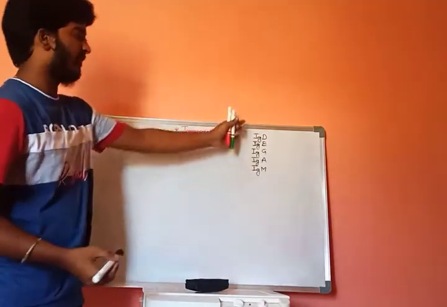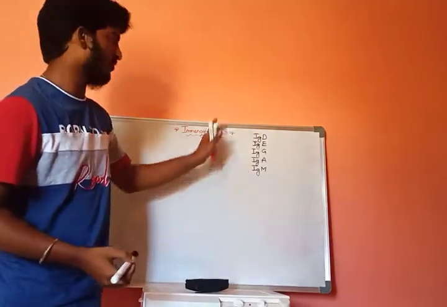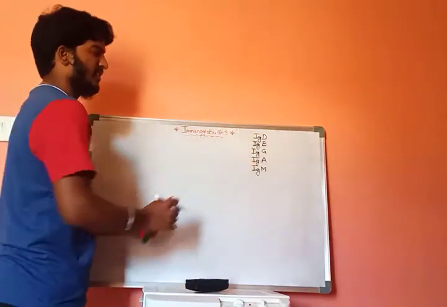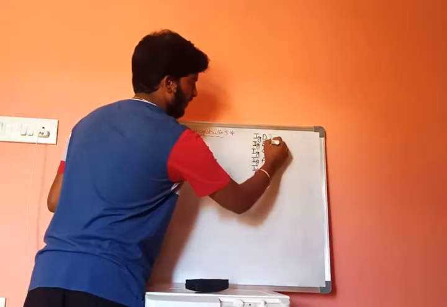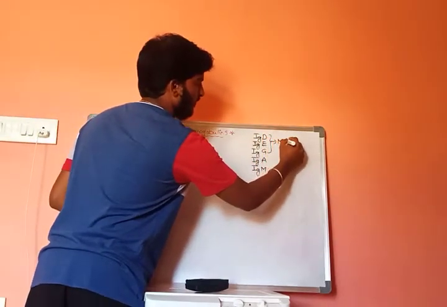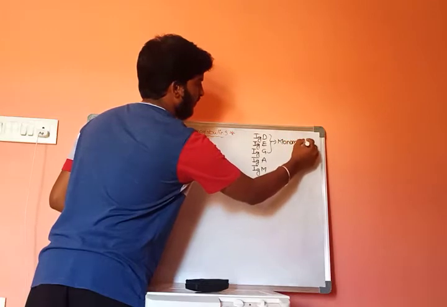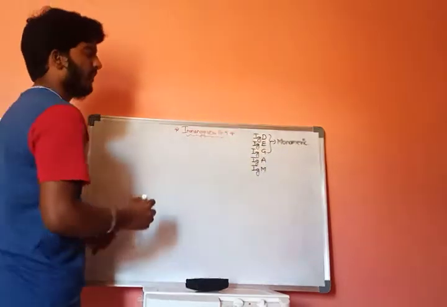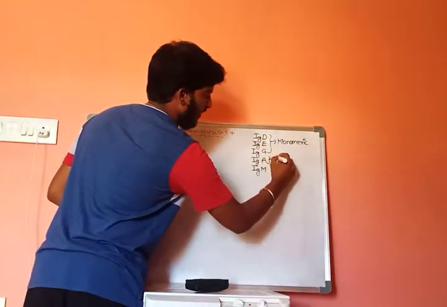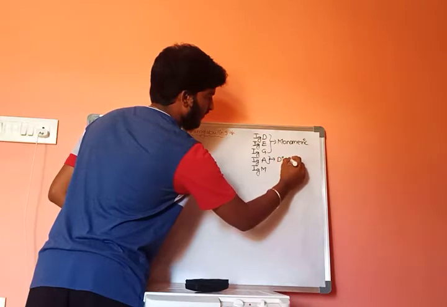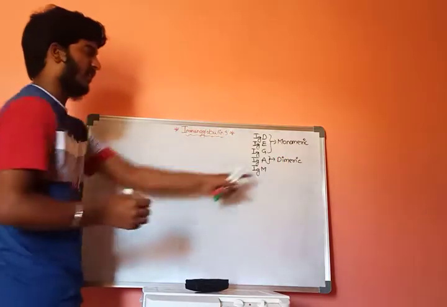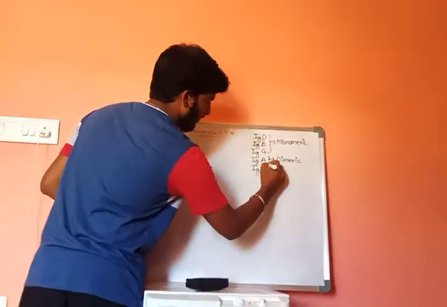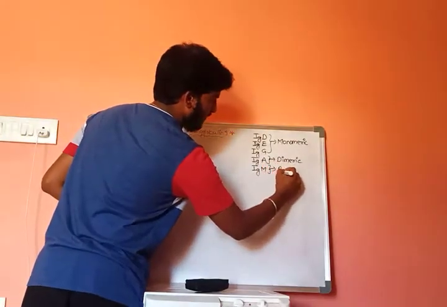Now these 5 types of immunoglobulins are classified into 3 types. IgD, IgE and IgG are monomeric in nature, IgA is dimeric, and IgM is pentameric.